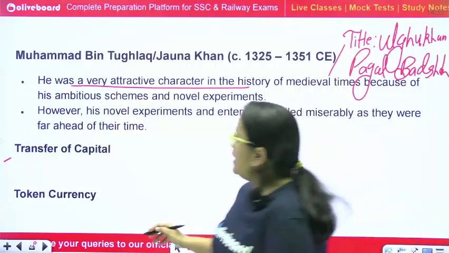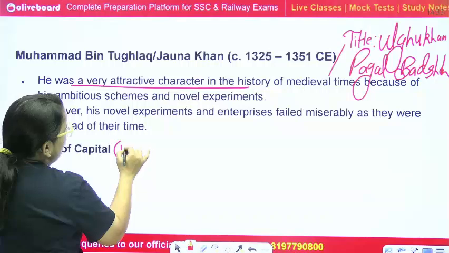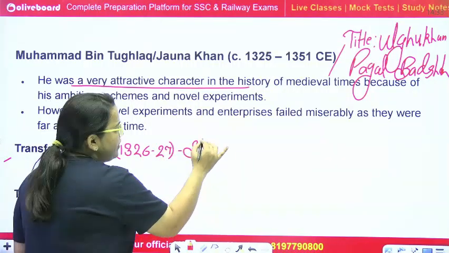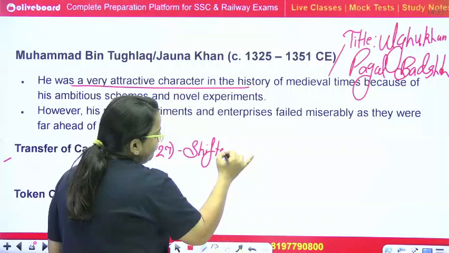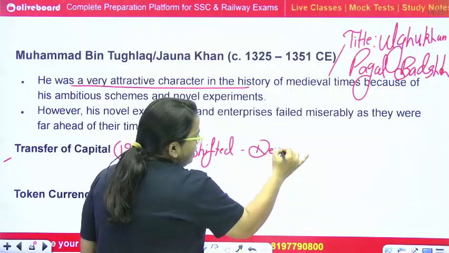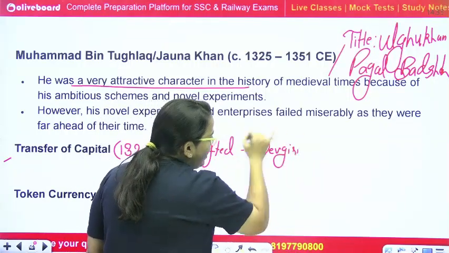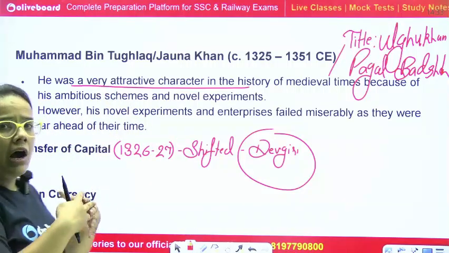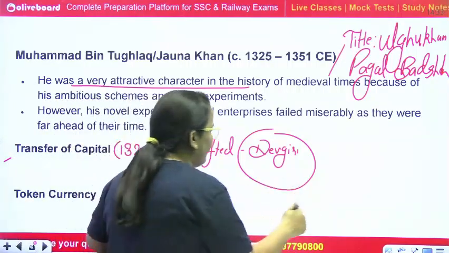Okay, around 1326-27, he shifted his capital to the Devgiri region, and he wanted to make Devgiri a huge hub of the trading system.